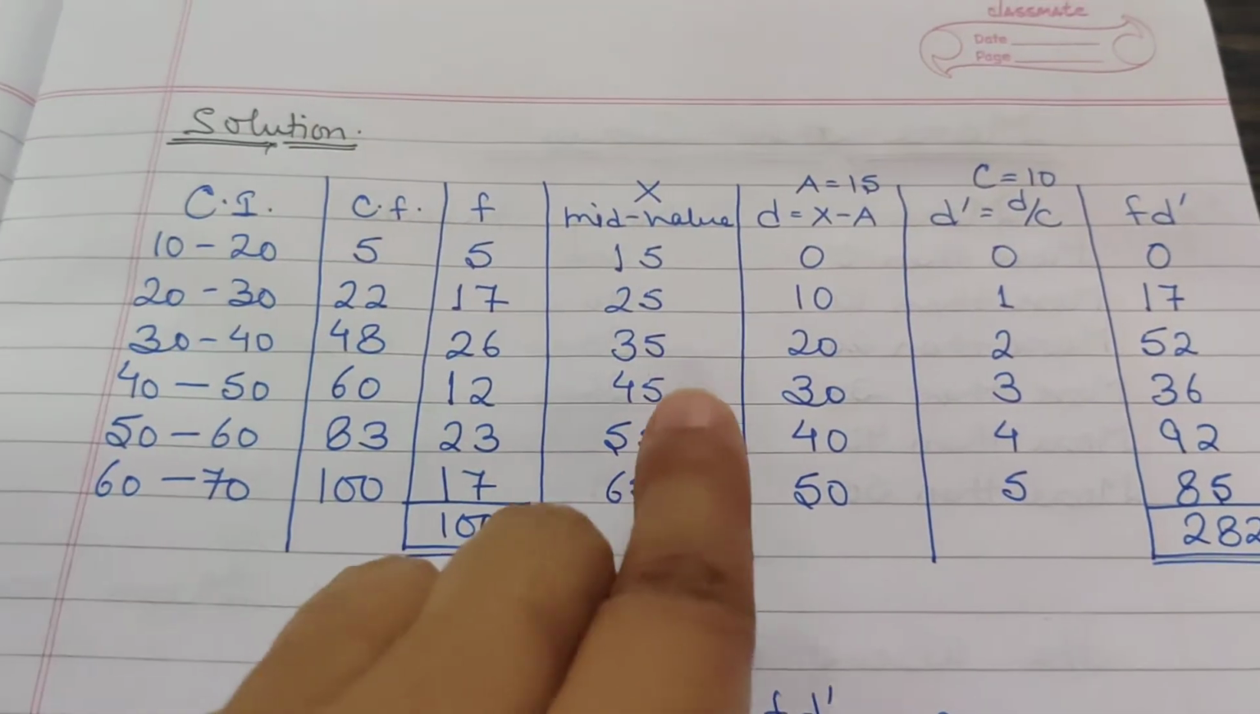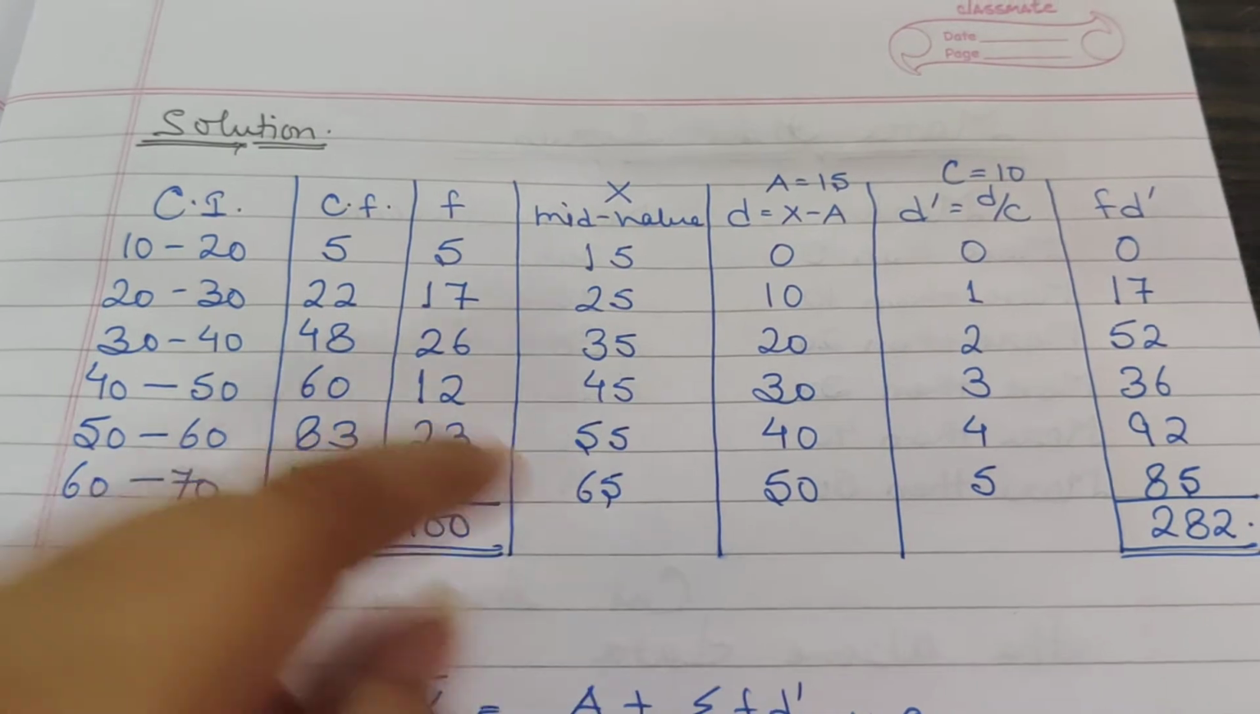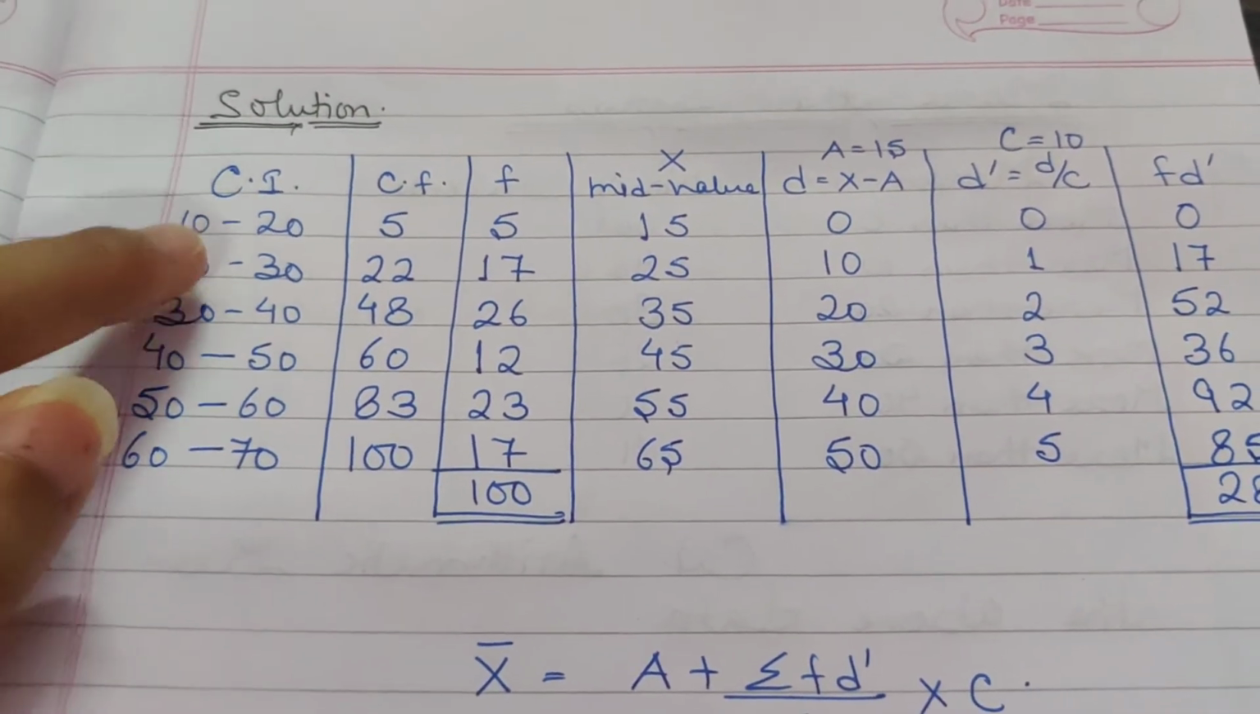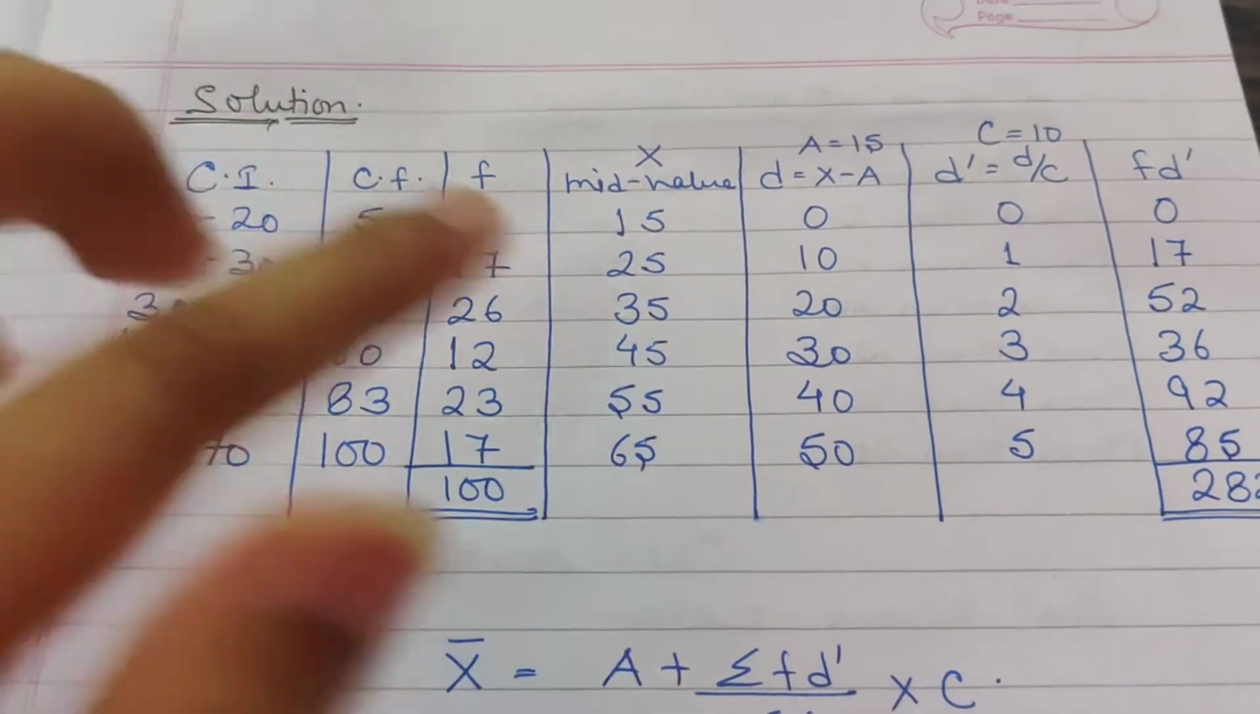Now, you know how to calculate mid values. It's upper limit plus lower limit divided by 2. Lower limit plus upper limit divided by 2.